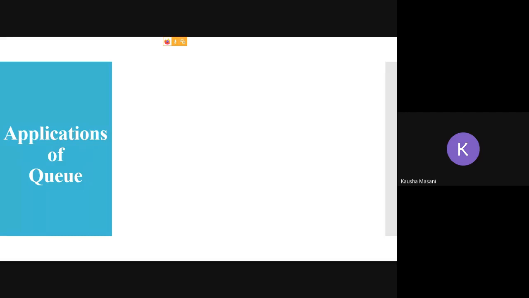Now coming to the applications of your queue. Here, applications of queue means in general each and every queue, irrespective of what kind it is. Applications of queue.